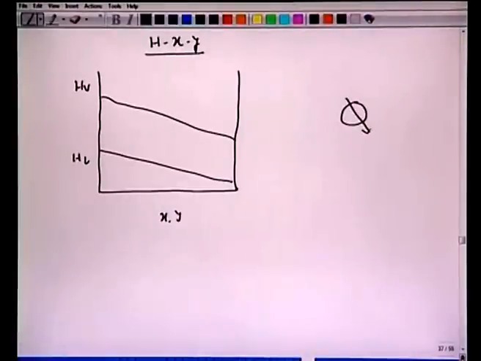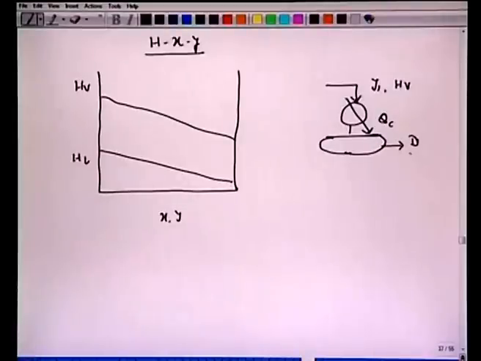So we have QC, the vapor coming from the top plate, mole fraction is Y1. We have HV, etc. And then we have this separator, and then we are withdrawing this product D, we have XD and we have HD, all right, and this reflux L0, X0, HL0 goes back to this top plate.